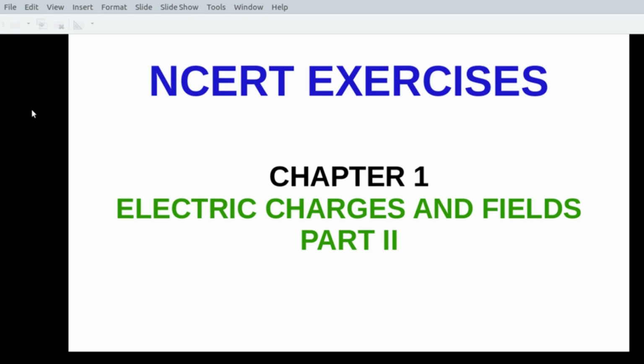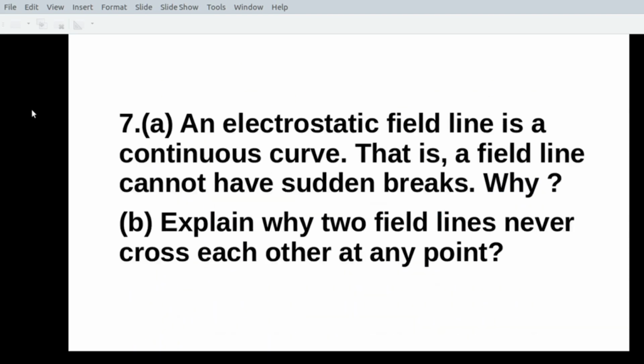So we'll consider the seventh question. Question number 7. An electrostatic field line is a continuous curve. That is, a field line cannot have sudden breaks. Why? Explain why two field lines never cross each other at any point.